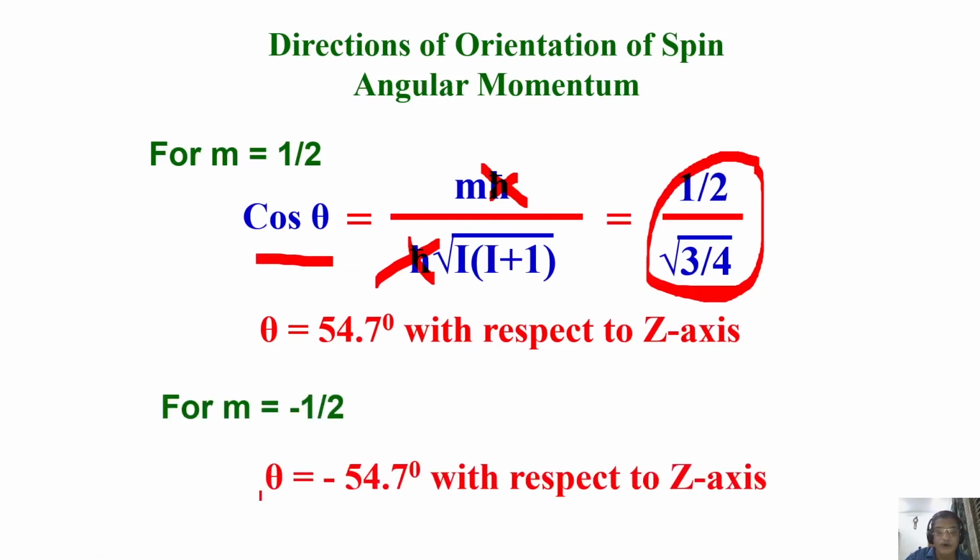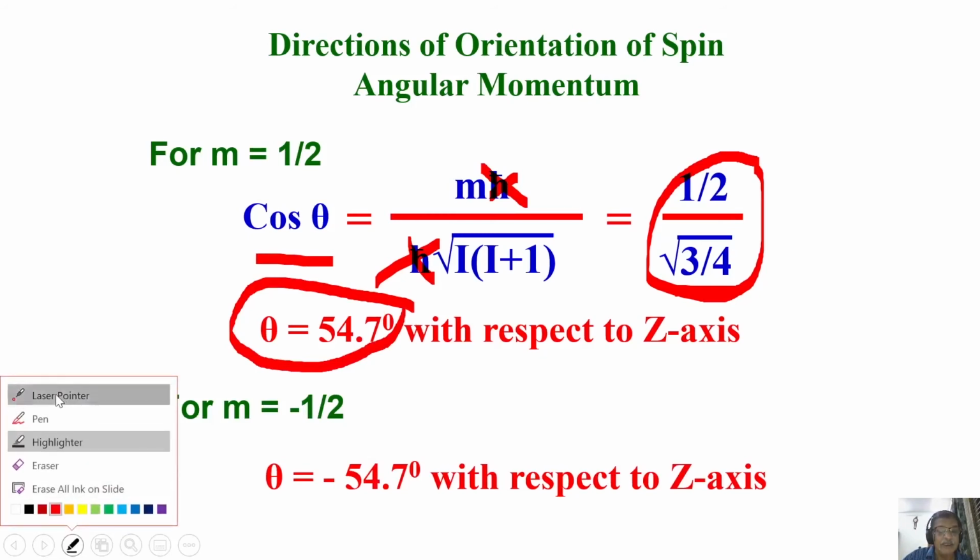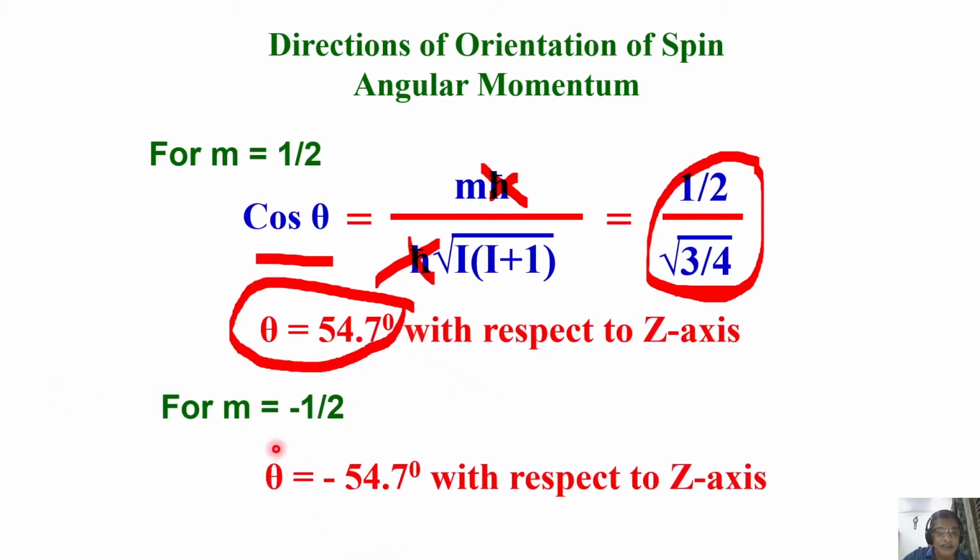Now find out cos inverse of that. It turns out to be theta is equal to 54.7 degrees. Please remember, theta is 54.7 degrees. Same way, for m equal to minus half, it is 54.7 degrees in the direction opposite to z axis. So one orientation of the spin angular momentum, one component of it in the direction of the field, corresponds to theta equal to 54.7. The other is the same angle in the direction opposite to this. So these are the two orientations.